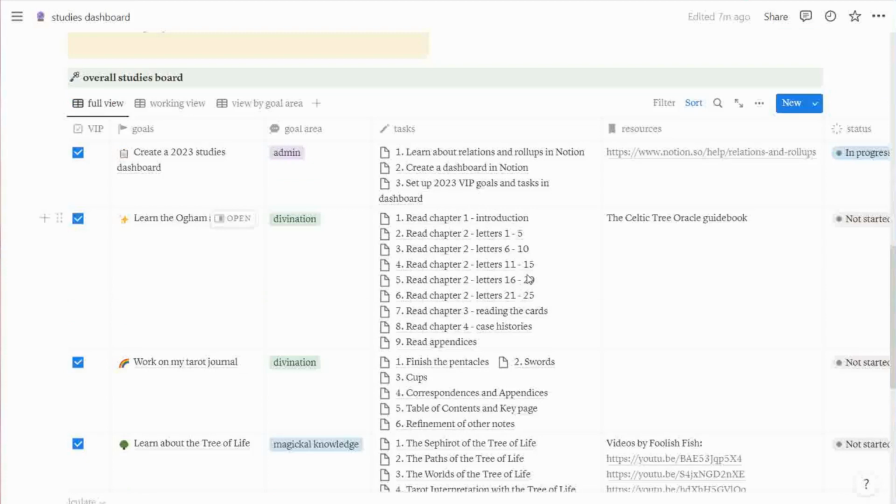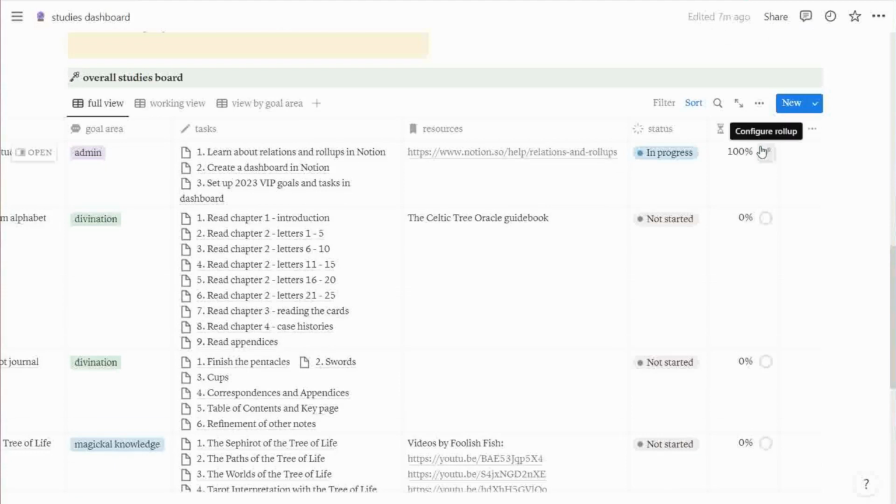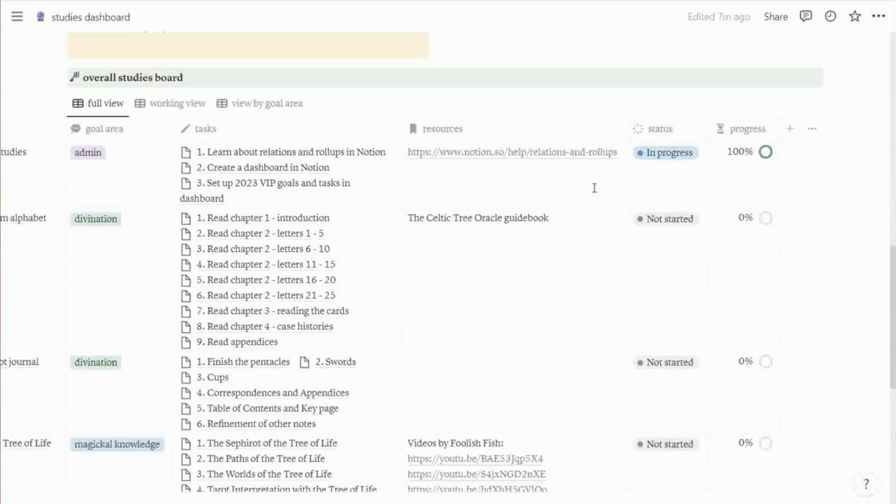And beside these tasks, I have a resources column, and it's just a way for me to keep track of all the different useful links or names of books that I will be making use of for the respective goals. And finally, let me just scroll over a little bit more here. These last two columns are the status and progress bar, and they're just two simple indicators to see where things are at. And these are used to populate the status overview section up above there that we saw earlier on.